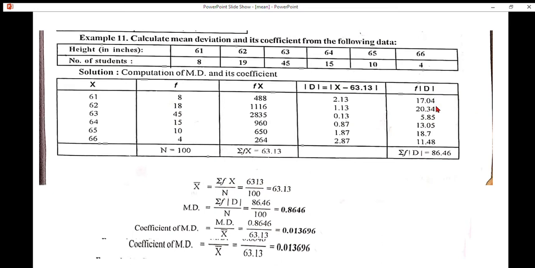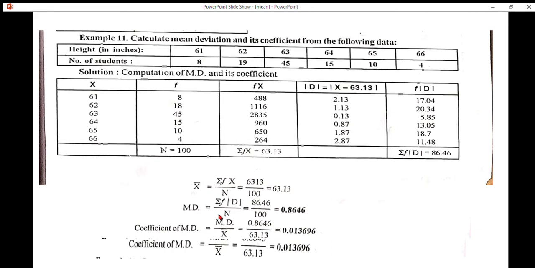Summation of all these values, we get summation f modulus d, that is 86.46. Formula: mean deviation is equal to summation f modulus d by n. Substitute the values in the formula. We know the values. Summation f modulus d, that is 86.46, divided by total frequency n, that is 100. If we divide, we get 0.8646.